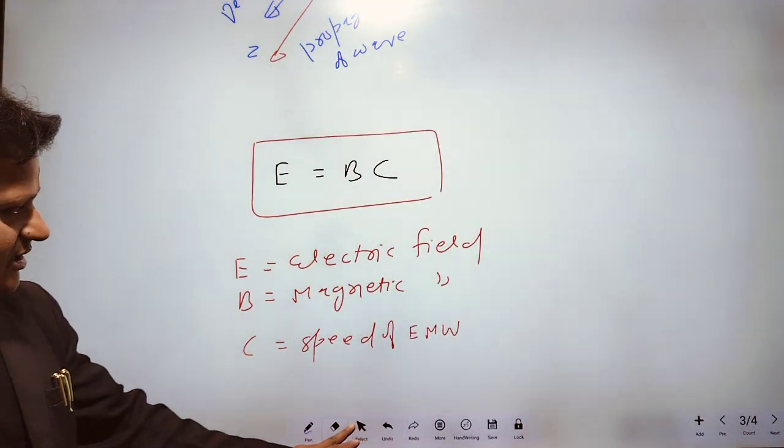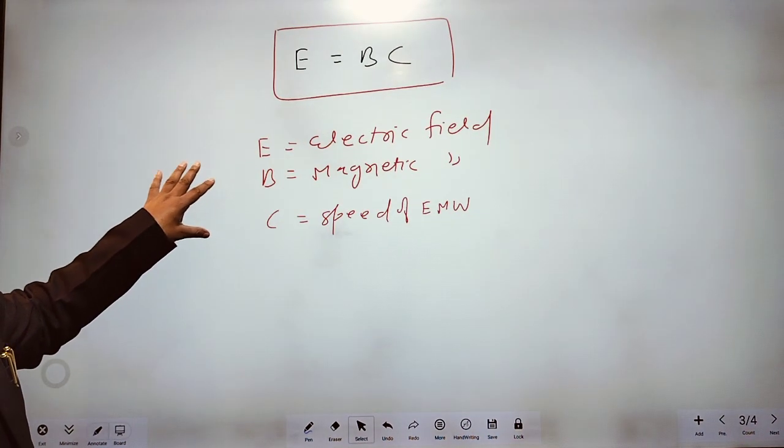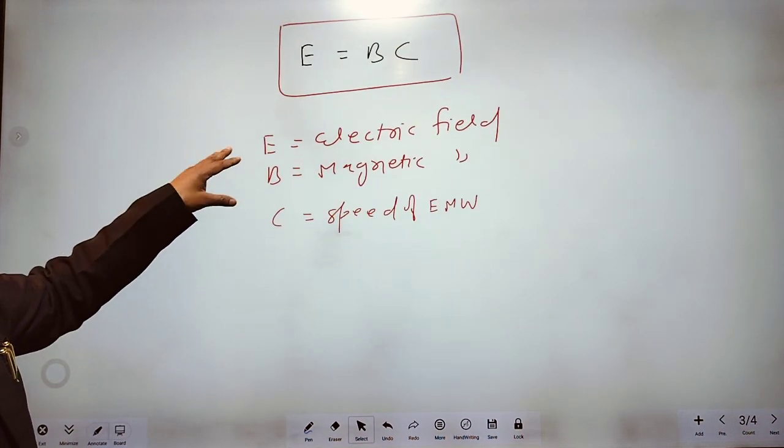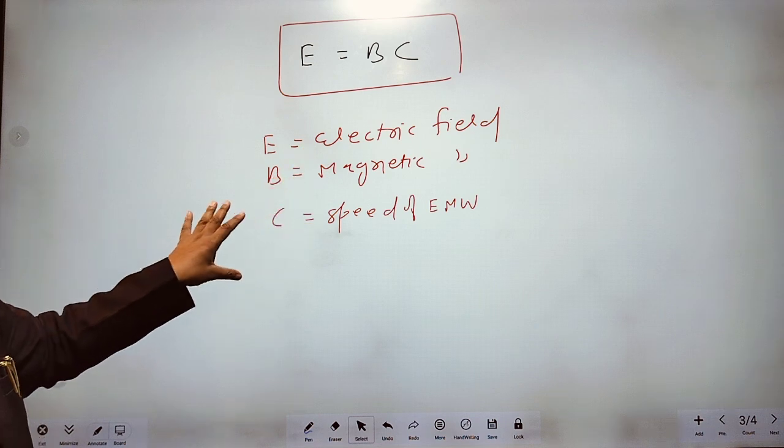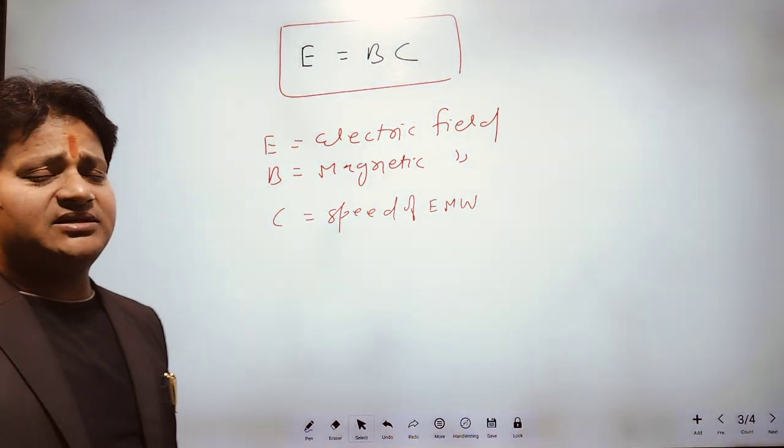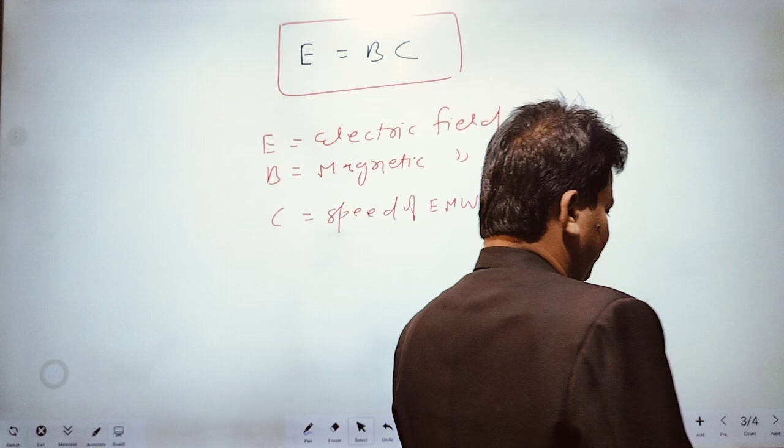Anyway, this is the formula where E represents electric field, B represents magnetic field, and C is the speed of electromagnetic wave.